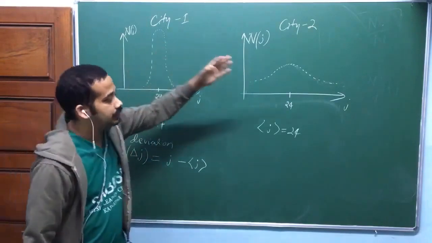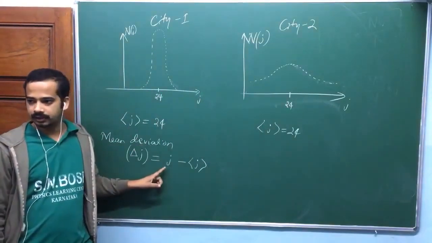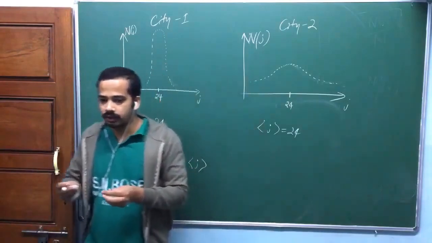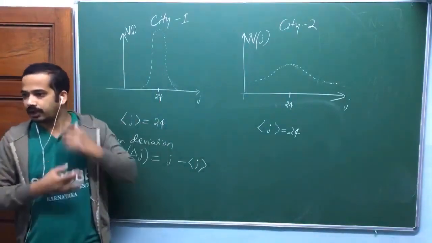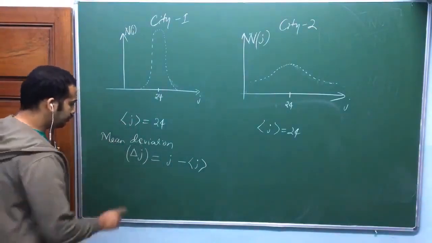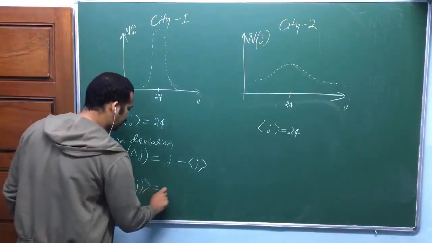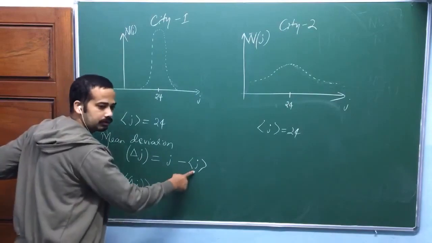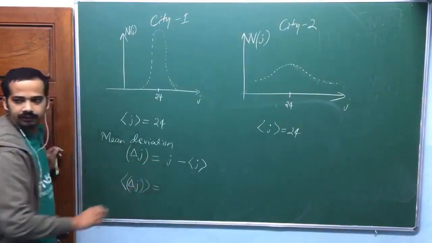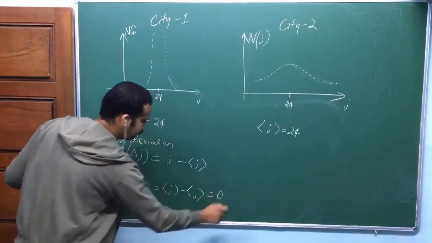But I need a constant which talks about the spread of the distribution. This is a variable, isn't it? Look at here, this is a variable. For a full distribution, I need a constant value which estimates its spread. Is that okay? So that's why I will go for finding the average of mean deviation. Look at here, this is variable, this is constant. Constant averages to itself, variable averages to its average. That will be average J minus average J, that's equal to 0.